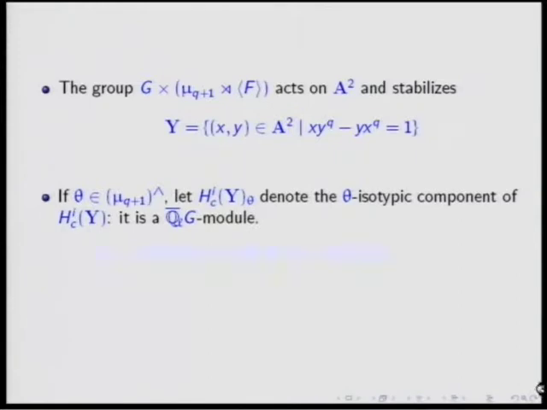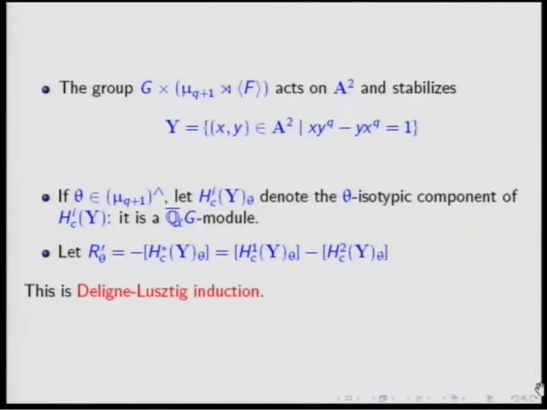Well, and also we can define, as I have said, in some sense, Euler characteristic. In this case, this will not be such a big deal because the variety is a curve. It has dimension 1, so it has cohomology only in degree 1 and 2. I have added a sign just for convenience. Okay? And we will try to understand all these, well, let's say characters of SL2 of FQ. Well, so this is a particular instance of Deligne-Lustig induction. If you want to study the theory, you will see that this is a particular example.